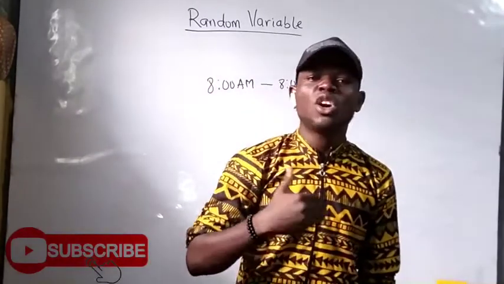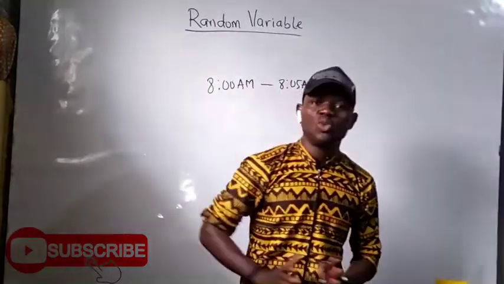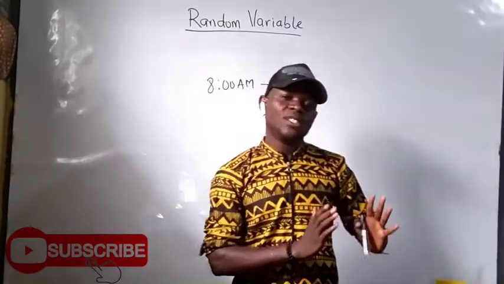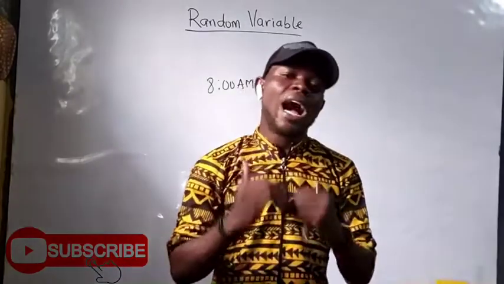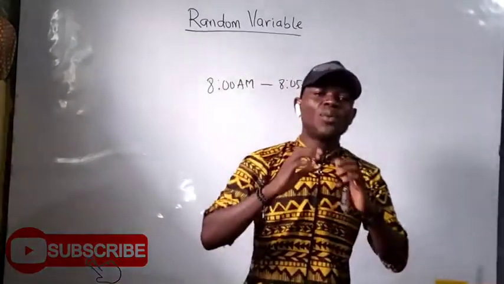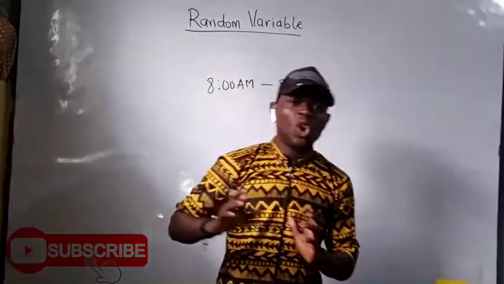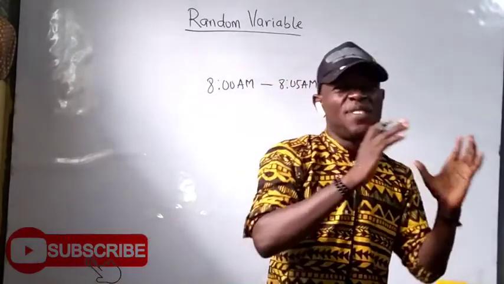But when it comes to continuous distribution, we discuss the concept of continuity. For instance, we talk about your height, the breadth, any dimension, and time. These are continuous variables.